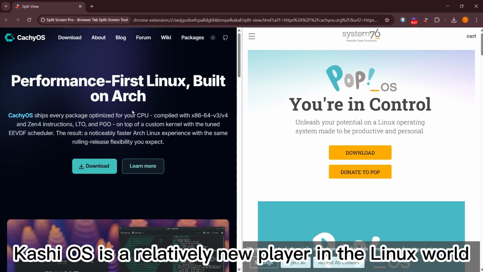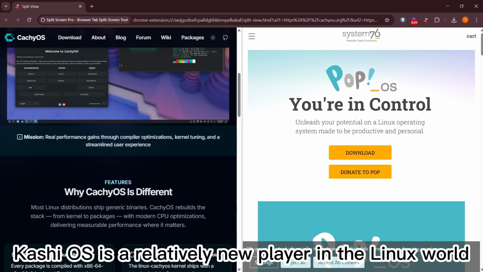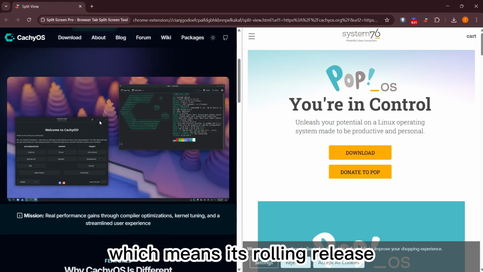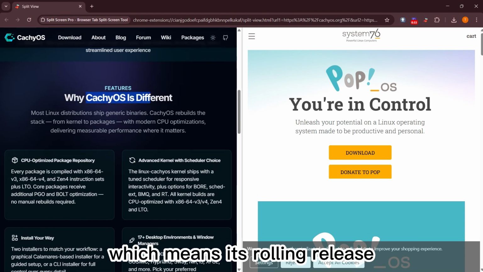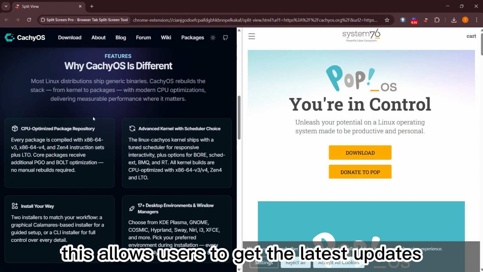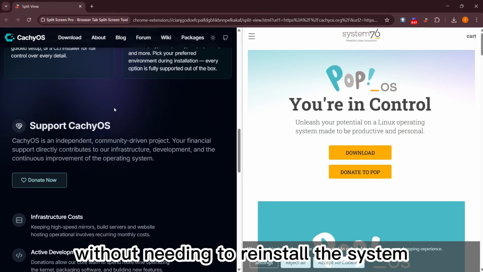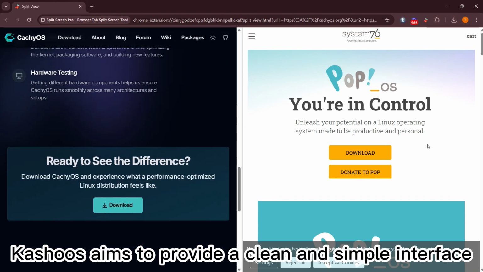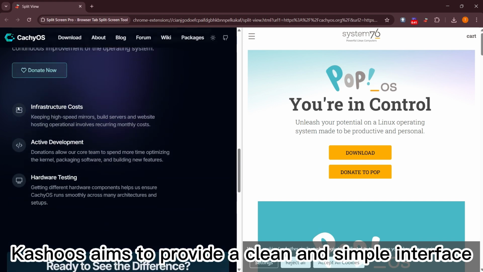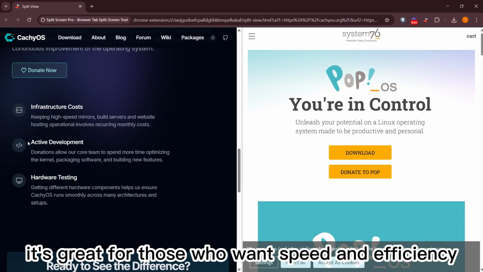CachyOS is a relatively new player in the Linux world. It is based on Arch Linux, which means it's rolling release. This allows users to get the latest updates without needing to reinstall the system. CachyOS aims to provide a clean and simple interface while being lightweight. It's great for those who want speed and efficiency.